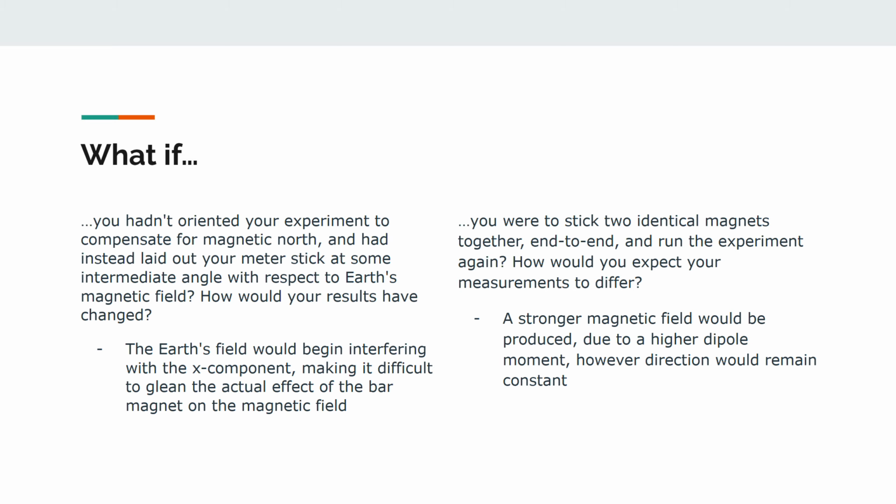And also, what if you were to stick two identical magnets together end to end and run the experiment again? How would it differ? You'd expect a stronger magnetic field. You'd end up producing a higher dipole moment. However, the direction would remain constant.